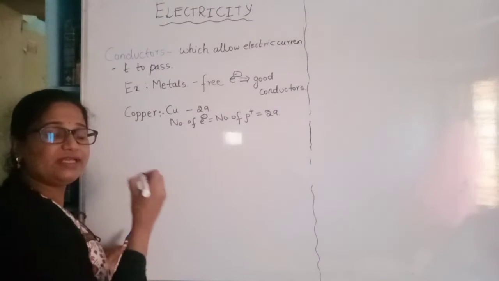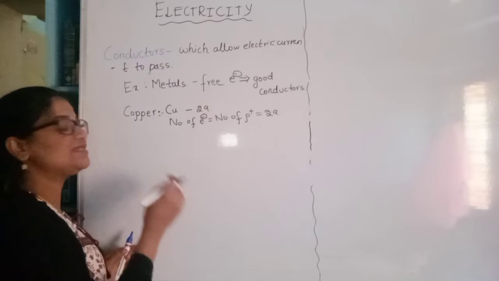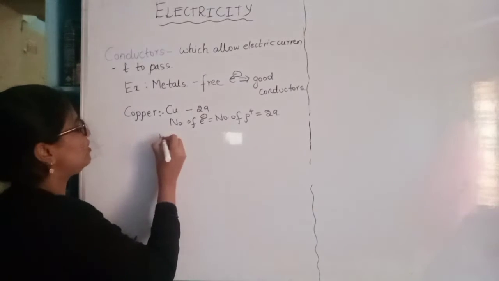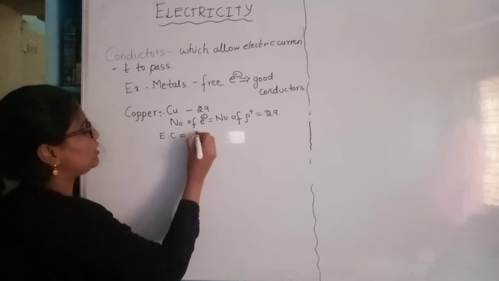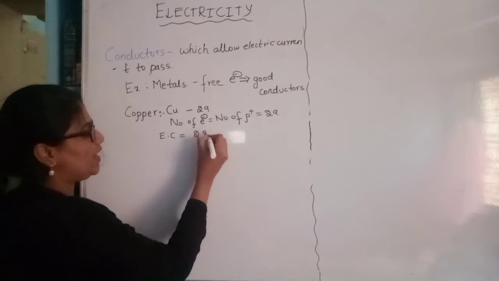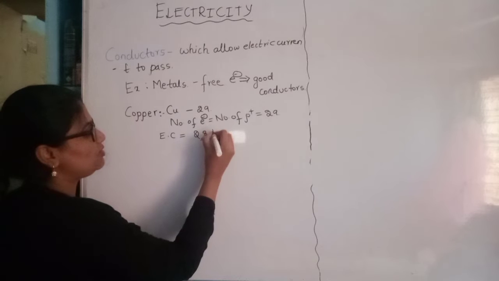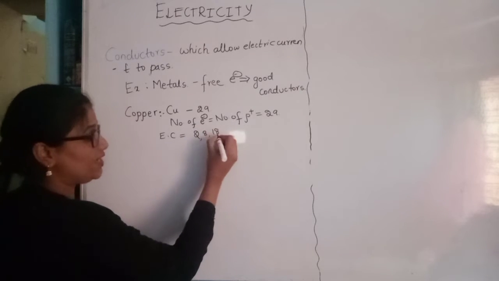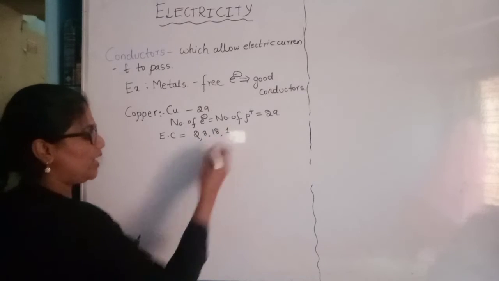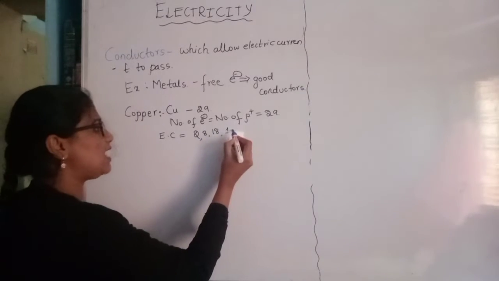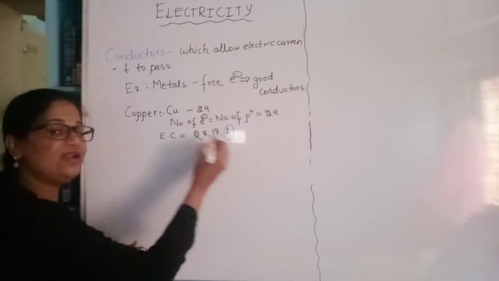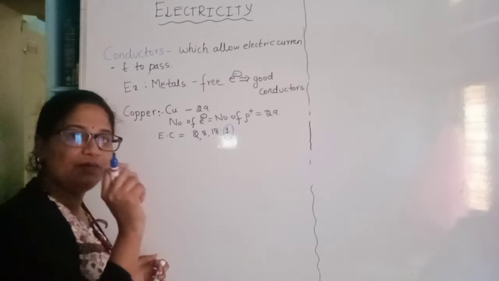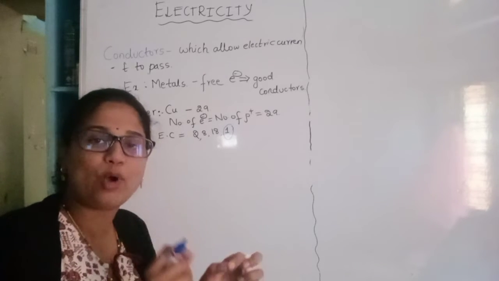When we come to the electronic configuration, that is the distribution of electrons in the shells of copper, we will get to know the electronic configuration will be 2, 8, 18, 1. So at last, you can see in the last shell we have only one free electron. That electron is not bound.